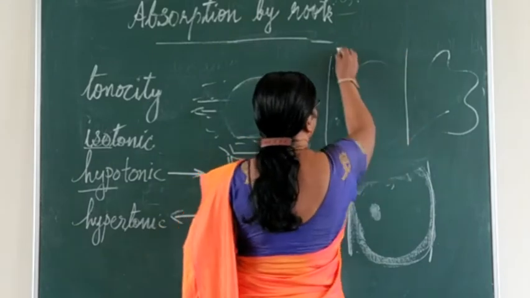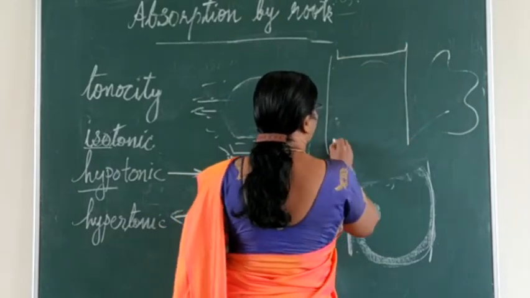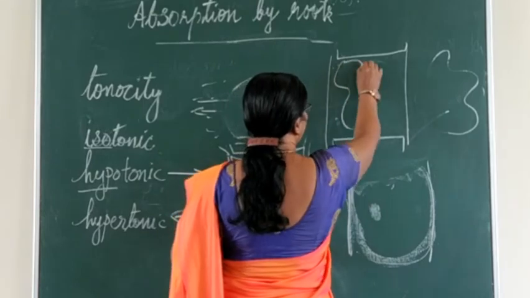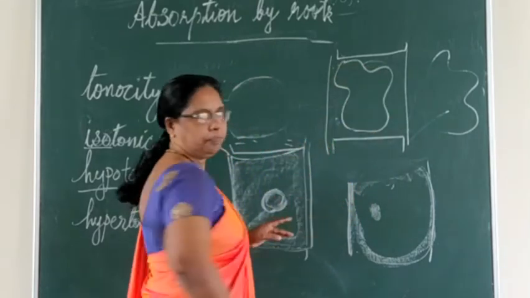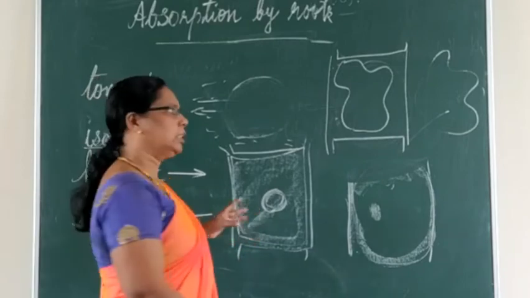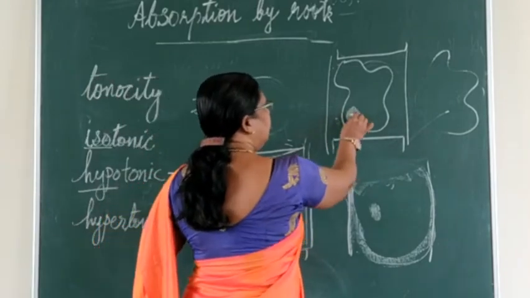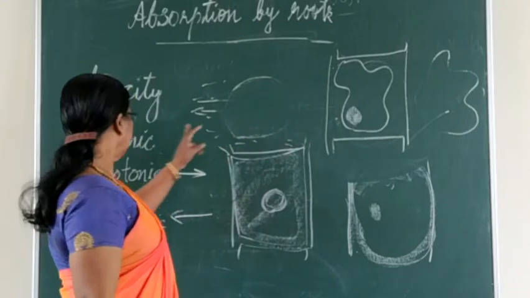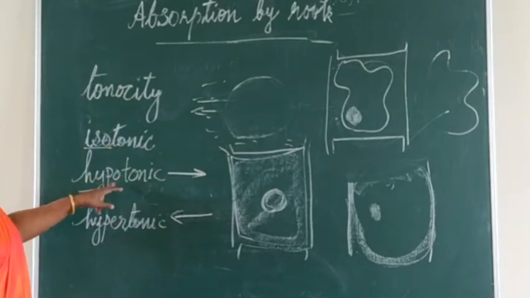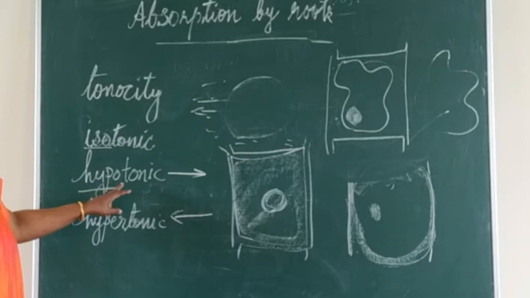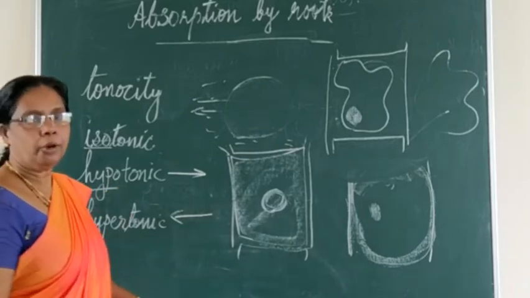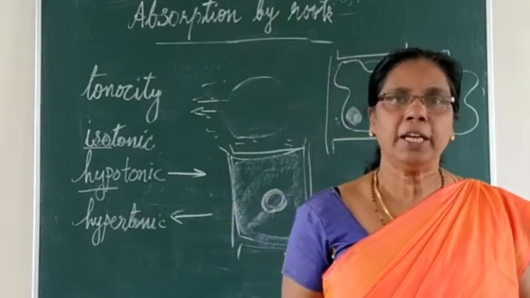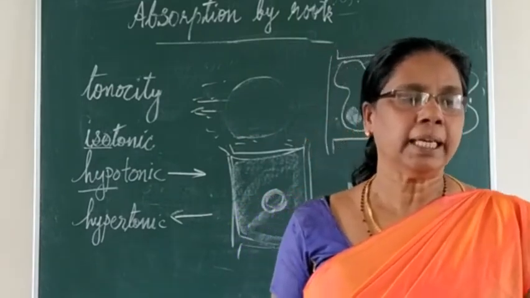Whereas in the third case, the hypertonic solution, when water moves out, you can see the cell is like this, and from here you can see that it will be shrinking like this. The cytoplasm shrinks and inside that the nucleus will be present. So this is the case in isotonic solution, hypotonic solution as well as in hypertonic solution. So with this example, I hope that you understood it clearly.